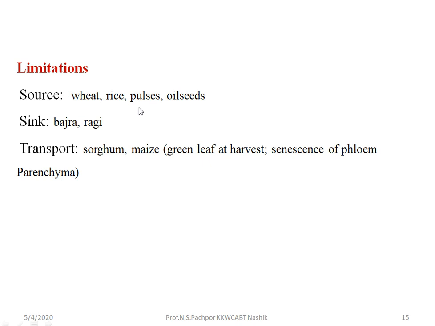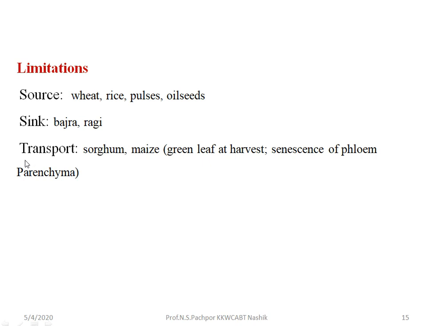In pulses also the size of the leaf is very small. In oil seeds also the size of the source is very small compared to the number and size of the sinks. Then what are the sink limitations? The sink limitations are in bajra and ragi. In bajra, the number of grains per year is high, and grain filling fails because of the high number of sinks and lesser source activity. So that is the limitation in bajra and ragi.